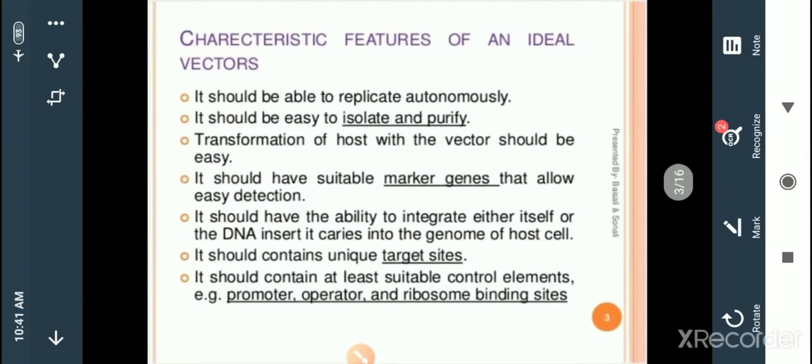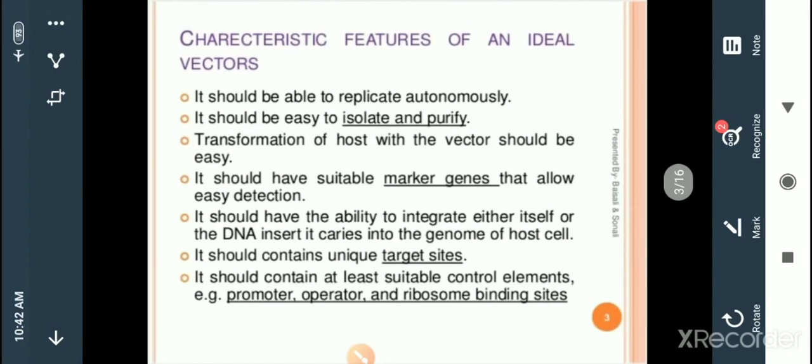Now, the characteristics, as we know, are the basic characteristics of an ideal vector. What should the characteristics be? These vectors should be able to replicate autonomously. The basic phenomenon behind vectors is that they are useful for the replication property, as these are chromosomal structures of bacteria and bacteriophages. So they have the capacity to replicate and produce more in number. They show amplification. This is the very first characteristic of an ideal vector.